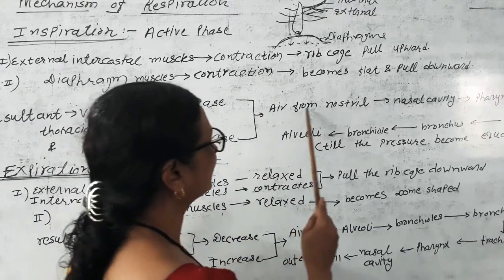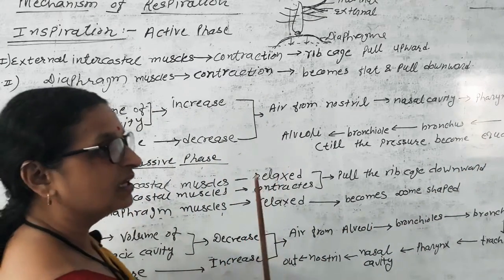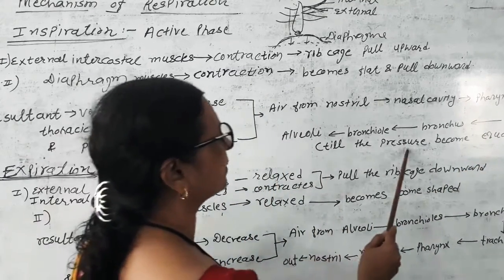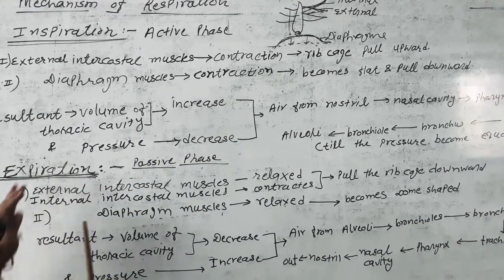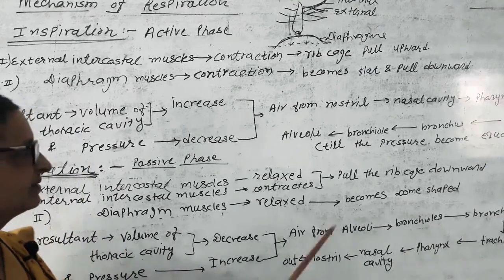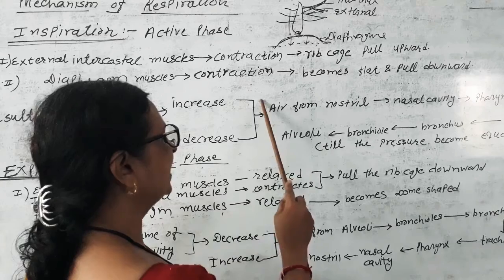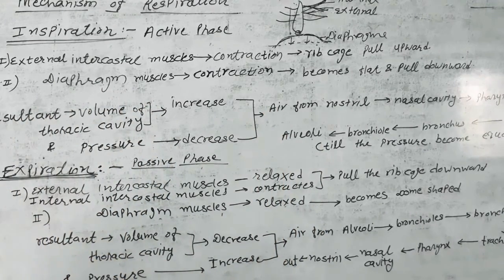So, air from the external environment enters into the alveoli. How much time? Till the pressure becomes equal. Where? External environment and thoracic cavity pressure. It becomes equal. Till then, air from the external environment keeps getting filled into the alveoli.